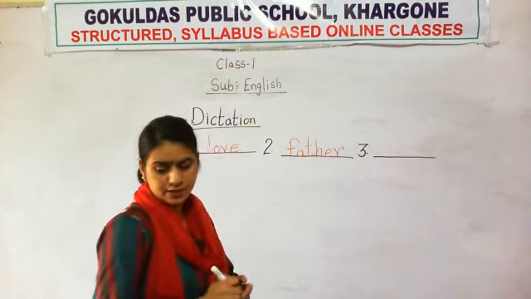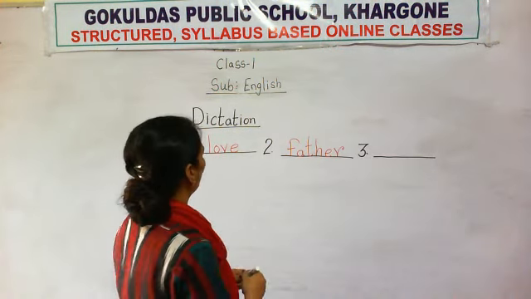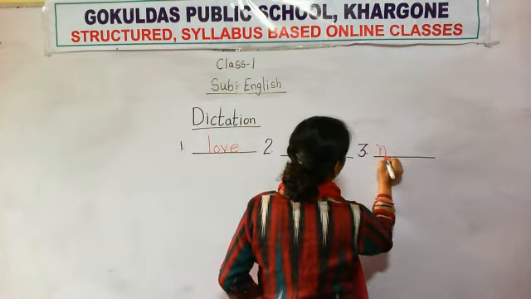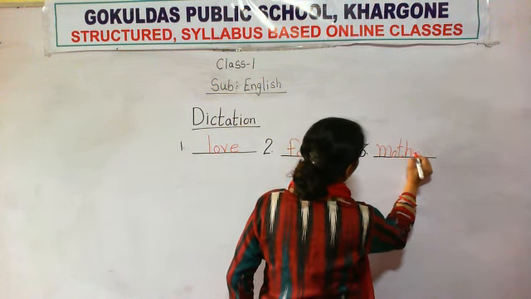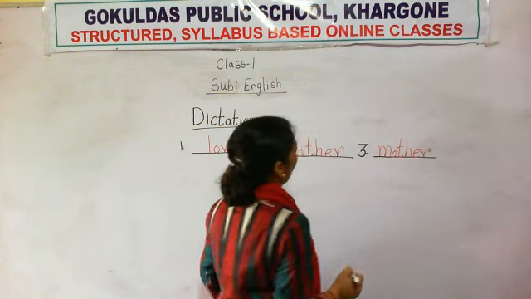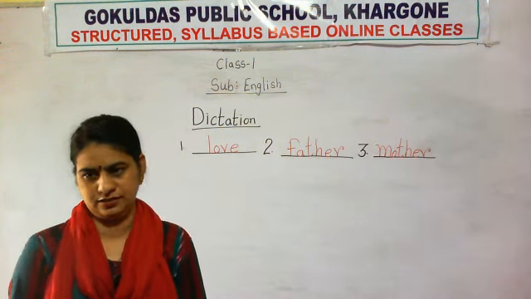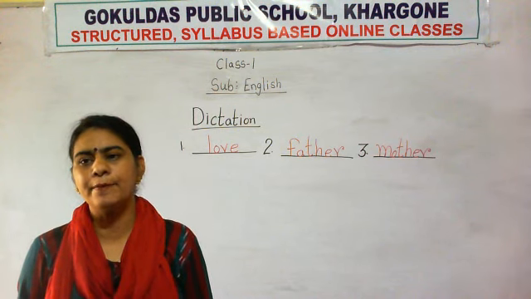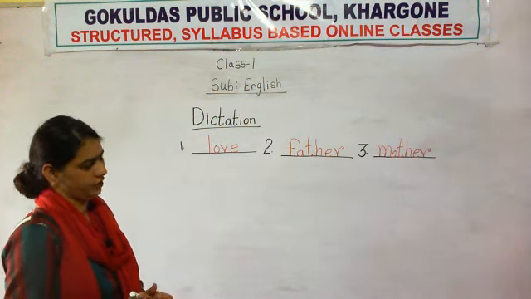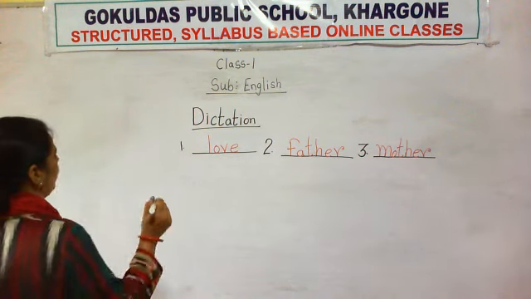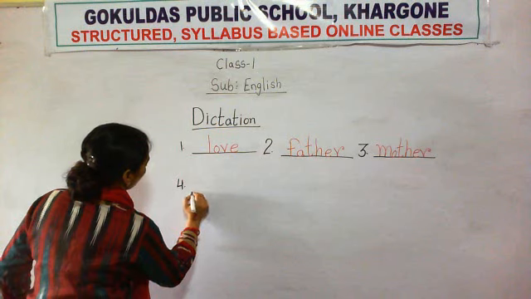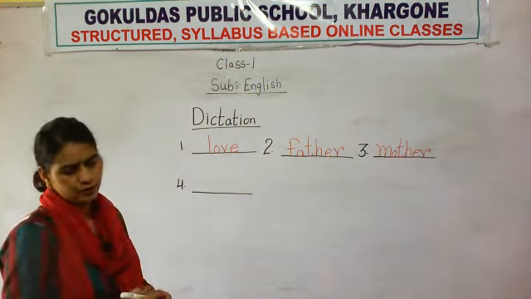Mother. Mother means mama. M-O-T-H-E-R. Mother. I love my father. I love my mother. Okay. Number 3. This you have to write in your dictation words. Okay. Now number 4. What will you write on number 4?